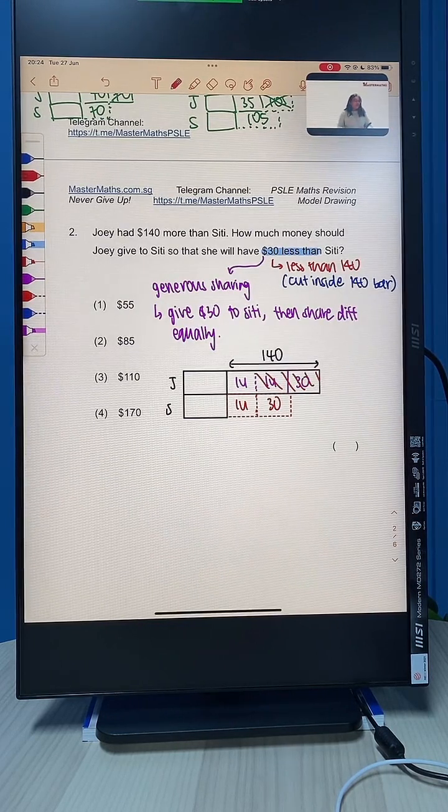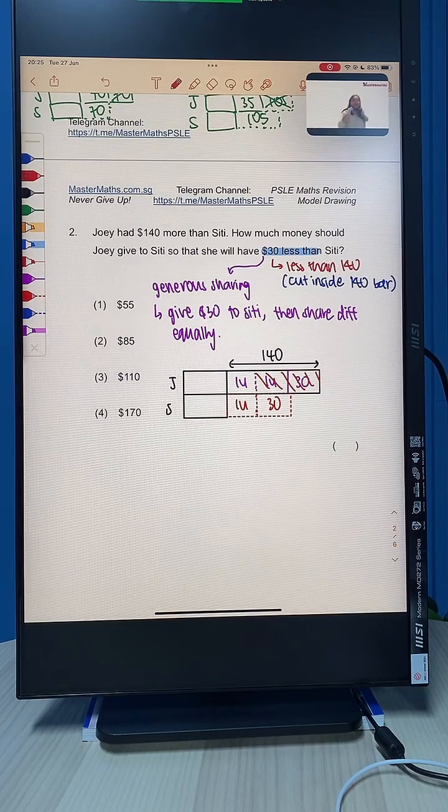Can everybody understand? Is this clearer to understand now? Again, we want Siti to have an extra 30. So we first let her keep the 30, then we share the difference equally. Is this easier to understand now?